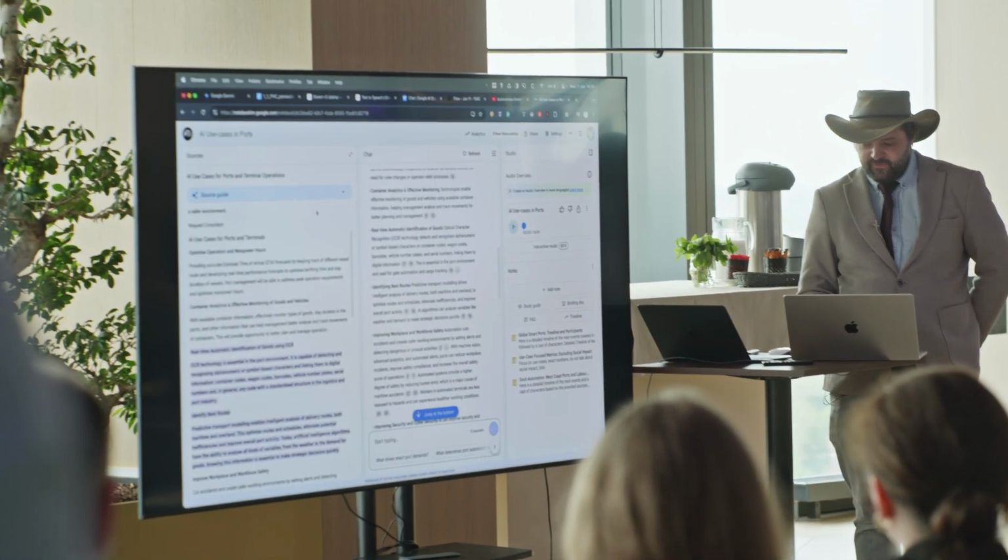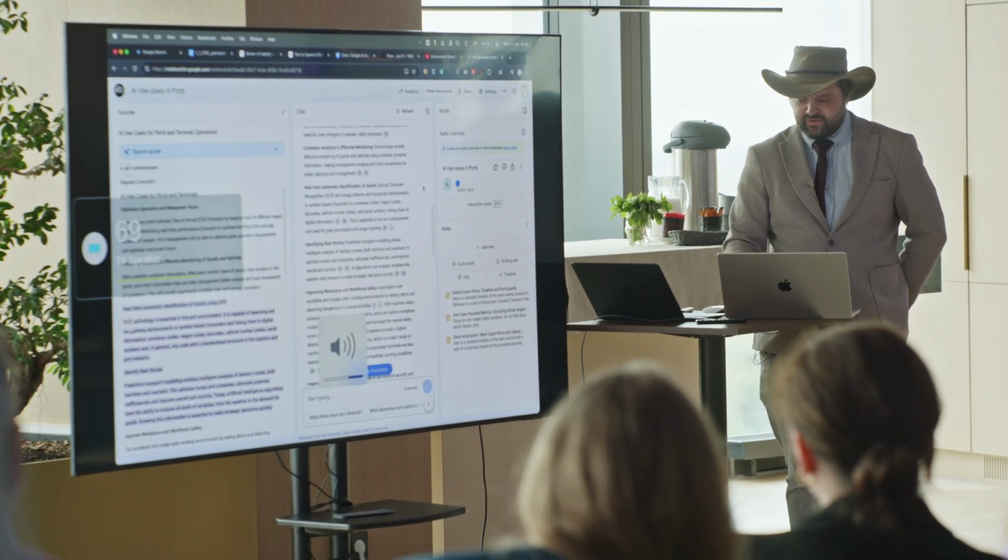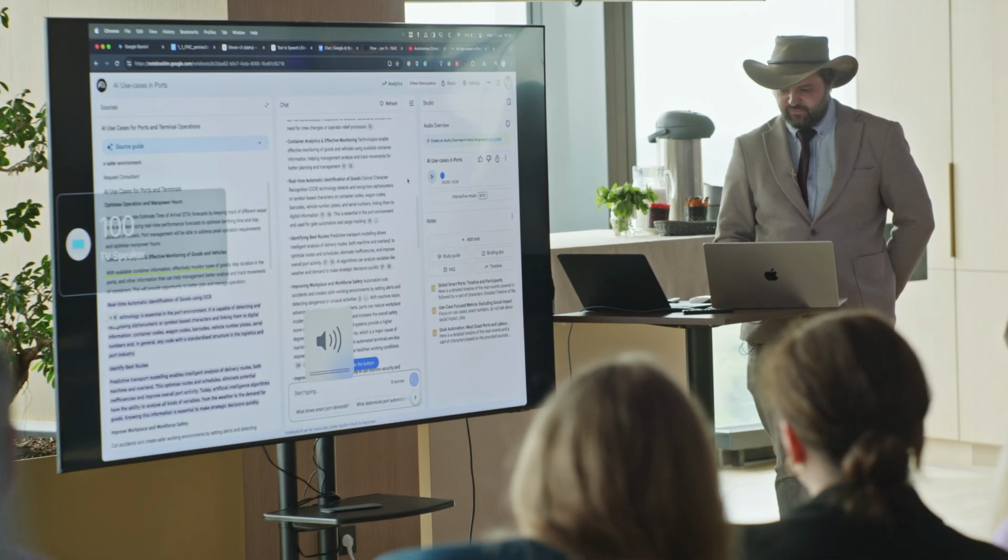And on top of that, there is something extremely cool. It generates automatically based on this document podcast. Maybe some of you have heard this.